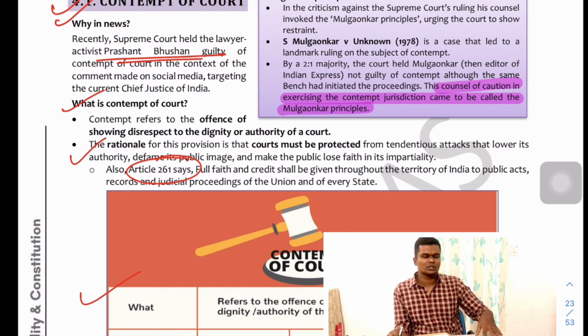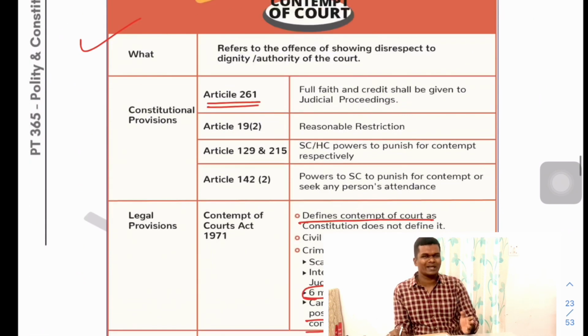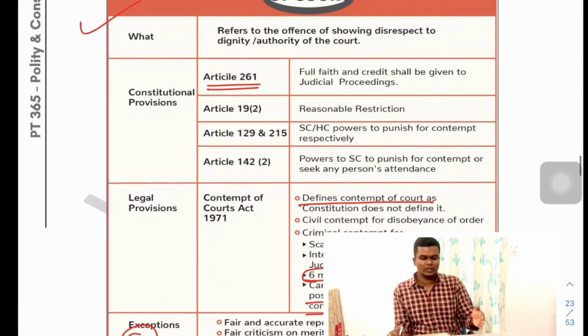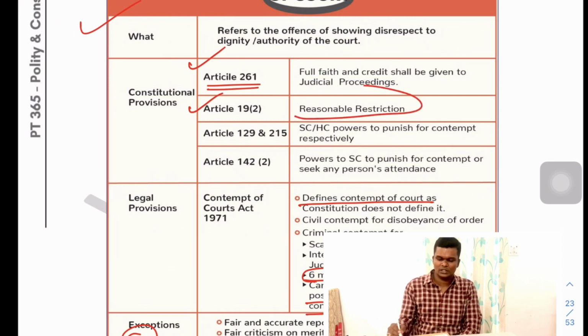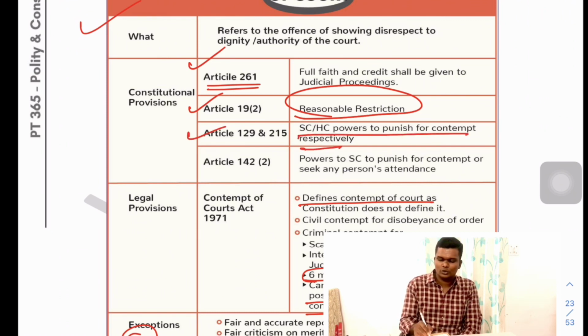So when the judiciary is criticized in a manner that scandalizes the office or shows disrespect to the dignity or the authority of the court, this often comes in news. Fine. So here, what are the provisions related to this? The constitutional provisions include Article 261, which tells that there should be full faith and credit to be given to the judicial proceedings, and Article 19, which tells that there are reasonable restrictions.